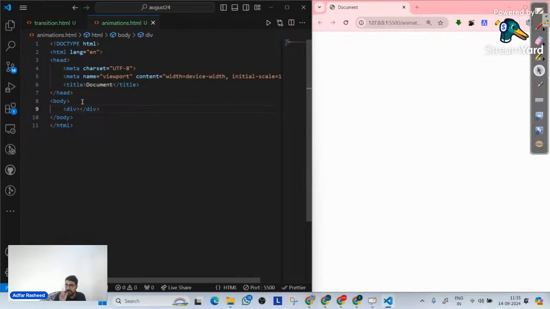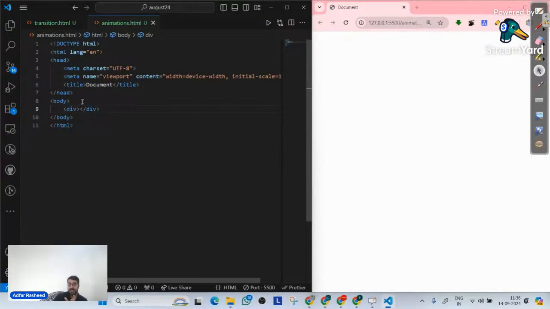A few seconds back we understood transitions, and transitions were about how we can go smoothly from one style to another style, the smooth transition of a style from one point to another point over a duration of time. But on the other hand, what do we mean by animation? Animation is something very important. Let's suppose the time frame that I have is 8 seconds.